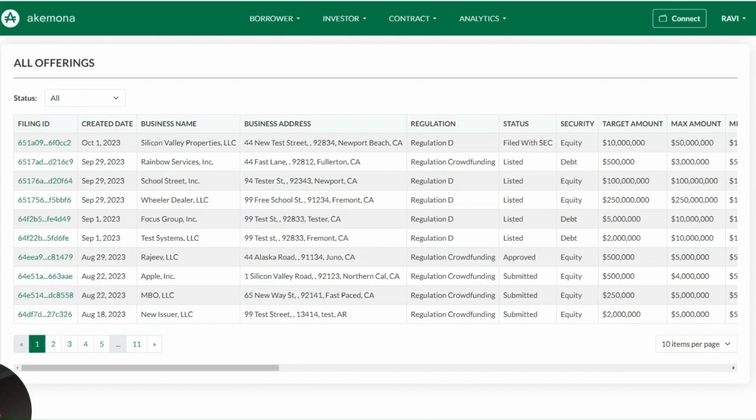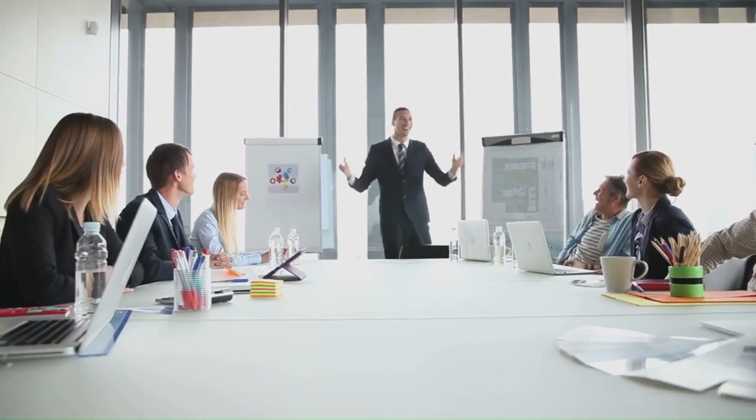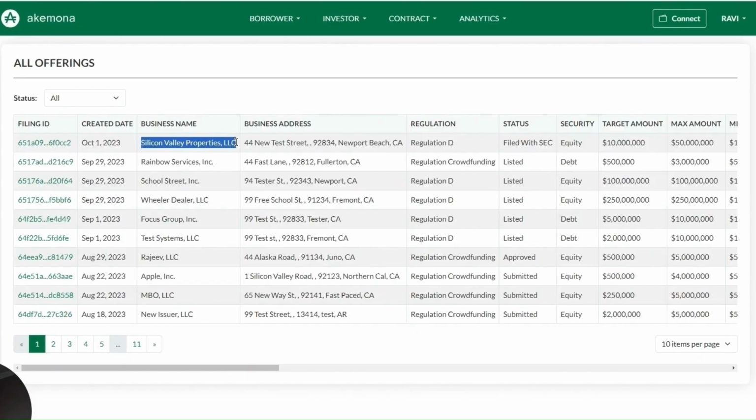Here is the offering. Now I'm in the admin portal. The admin portal is generally accessed by the lead manager, so every offering needs to have a lead manager. The lead manager is the central point of coordination for all activities related to the offering. So in this segment, I'm giving this demo as a lead manager.